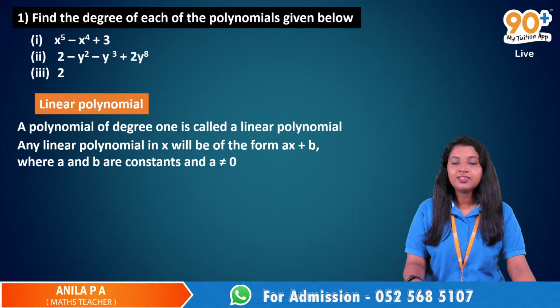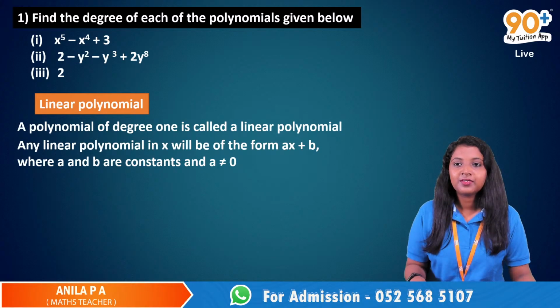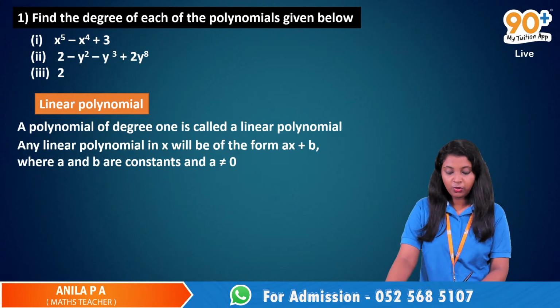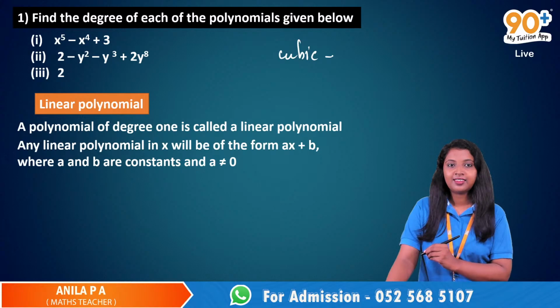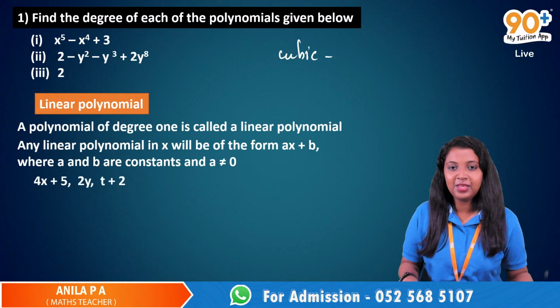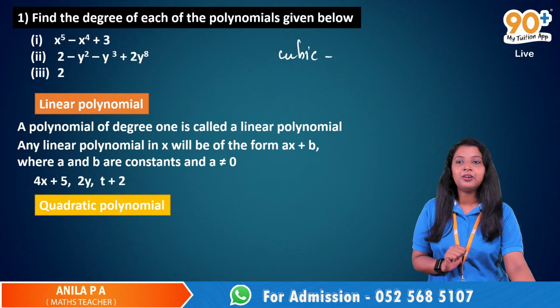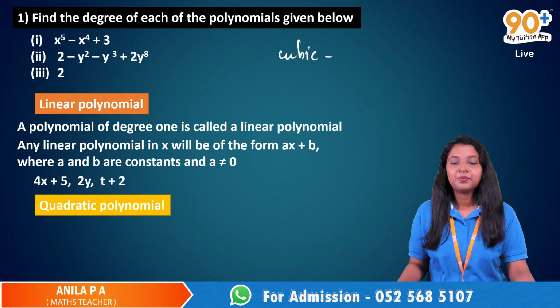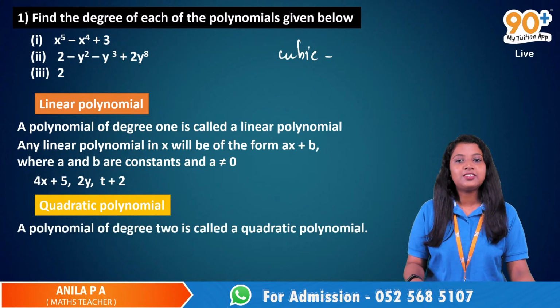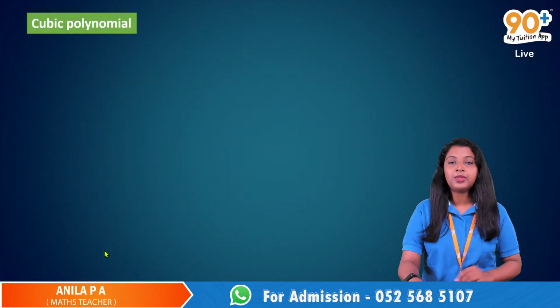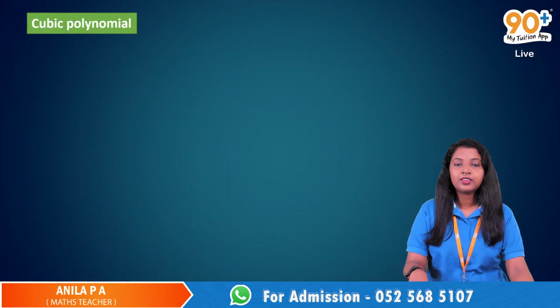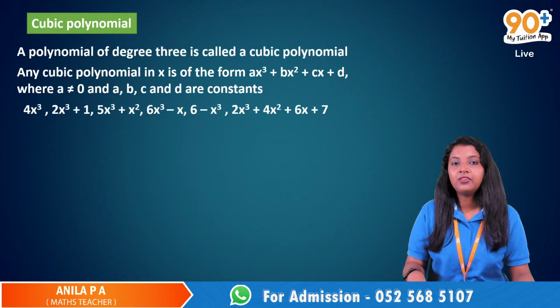And the second one is cubic polynomials. So what are cubic polynomials? Not cubic, but quadratic polynomials. Yes, very good. What are quadratic polynomials? The highest power of the variable will be 2. Yes, very good, a polynomial of degree 2. And what are cubic polynomials? The highest power will be 3. Yes, highest power will be 3.